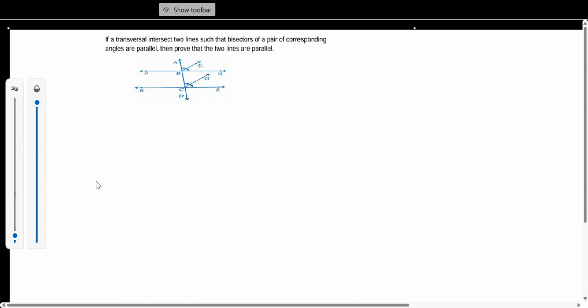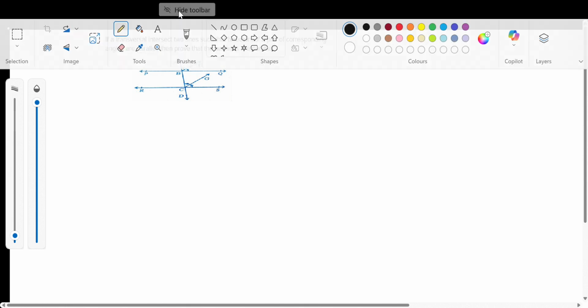Here we have a question from angles and lines. What is given is, if a transversal intersects two lines such that the bisectors of a pair of corresponding angles are parallel, then prove that the two lines are parallel. So, here the figure is given. Even otherwise, from the statement we should be able to draw it and comprehend.